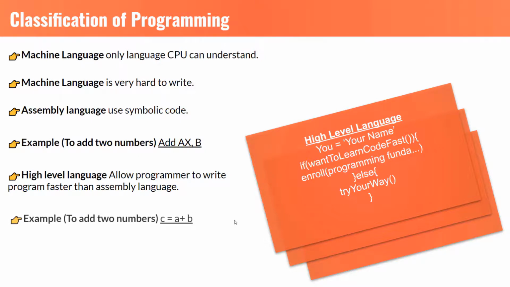The example that we can see is over here. To add two numbers, it is C is equal to A plus B. As you can see, the underlined instruction is adding two numbers and storing the result in C. We will take a look at how this happens behind the scenes and what the syntax is in the next section.